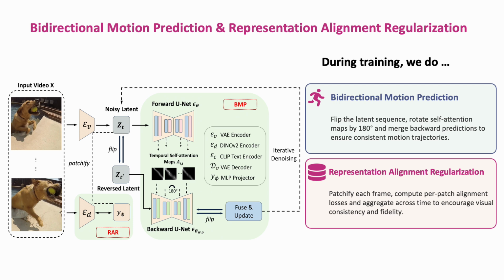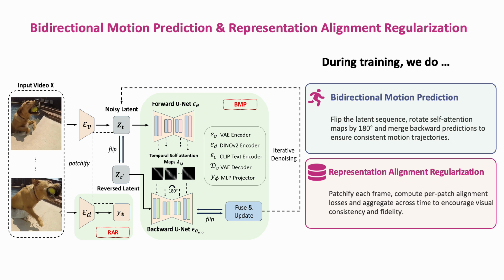In bidirectional motion prediction, BMP, the noisy latent is flipped along the temporal dimension, and self-attention maps are rotated 180 degrees to establish reversed motion time correlations. 2 U-nets separately predict forward and backward motion, with the backward noise flipped again and fused into the forward noise to ensure a consistent motion path during iterative denoising.